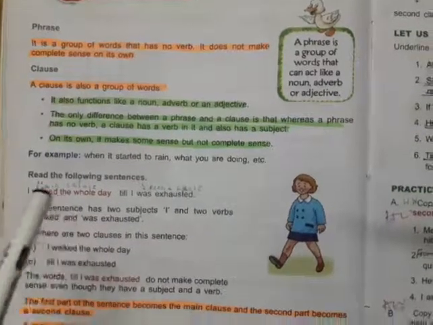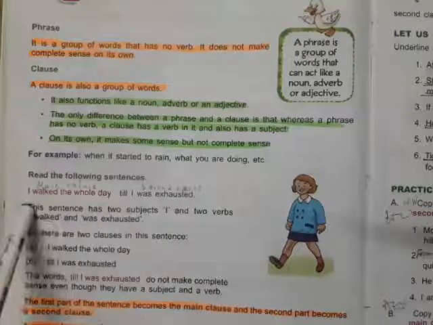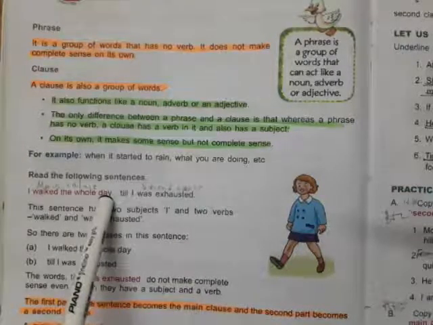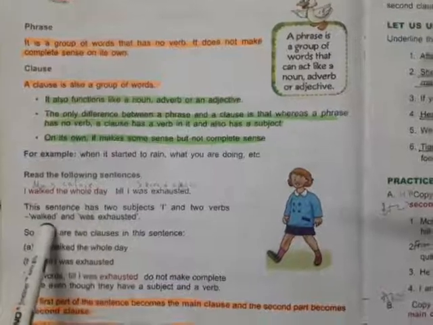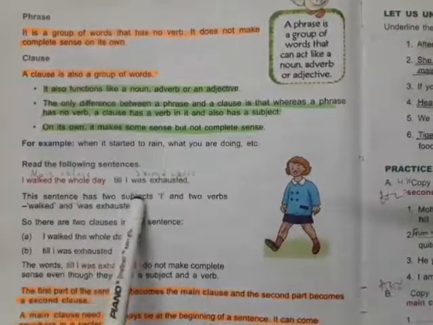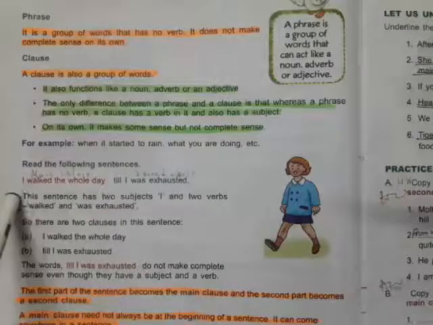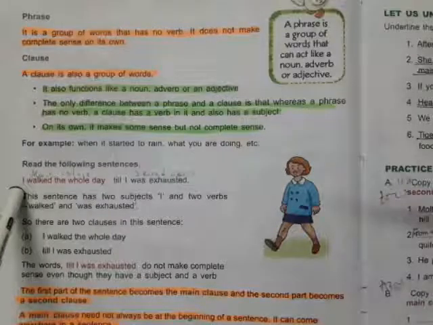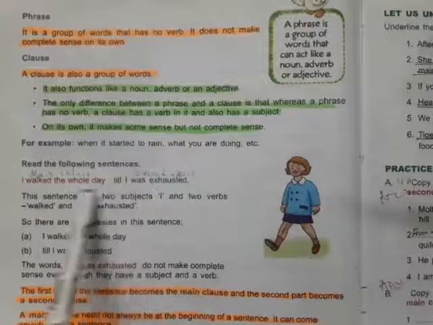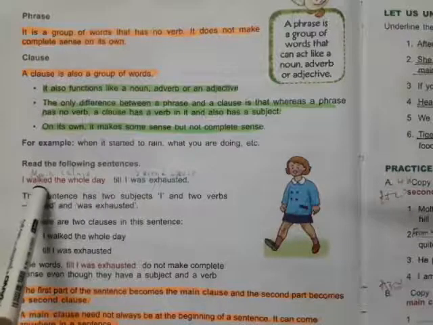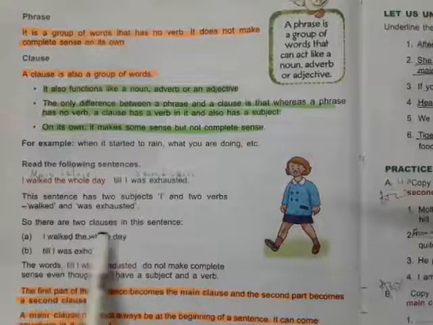Come to the example here. You can read that I walked the whole day till I was exhausted. The red part is a clause, but it is called the main clause. But I'm going to read the text first, then it will be more clear to you. The sentence has two subjects, I and I, and two verbs, walked and was exhausted. In this example, we have two subjects, I, and in the second clause we have I. It is the subject, and walked and exhausted, these are two verbs. So there are two clauses in the sentence.